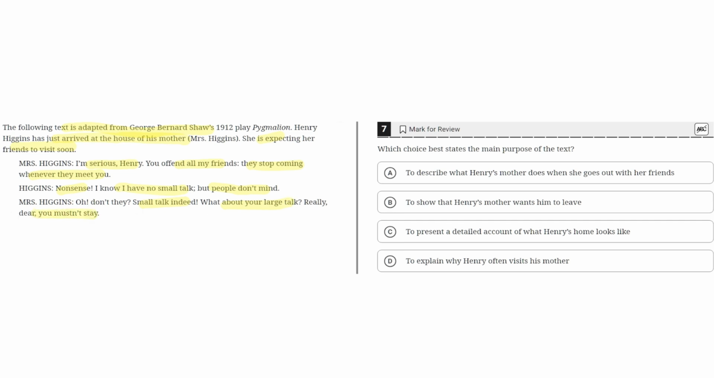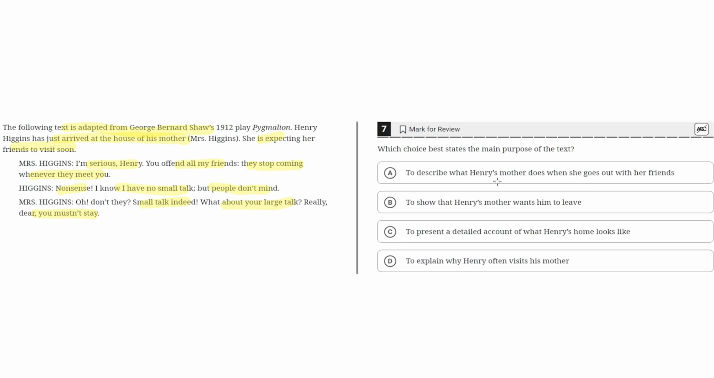So overall, the text highlights an interaction between Miss Higgins and Higgins, where Miss Higgins highlights how Henry offends all her friends, and they stop coming whenever they meet him. And then Higgins replies that people don't mind his small talk or his large talk. And then Miss Higgins shows that she doesn't want him to stay. So let's look at the option choices.